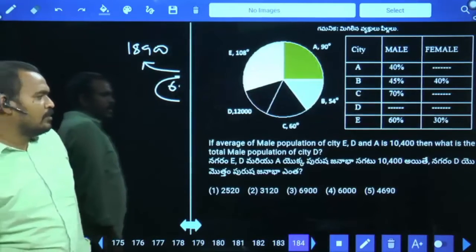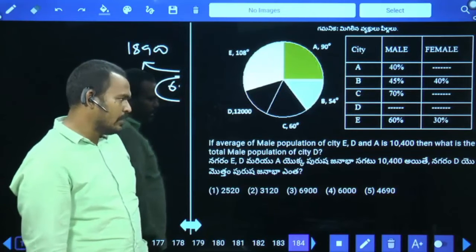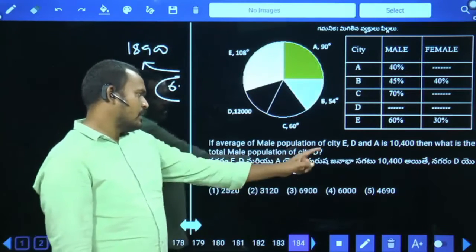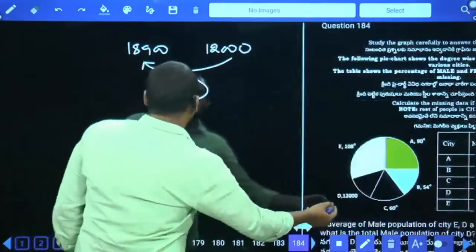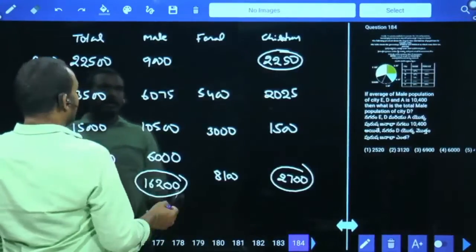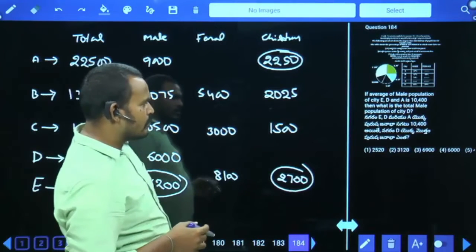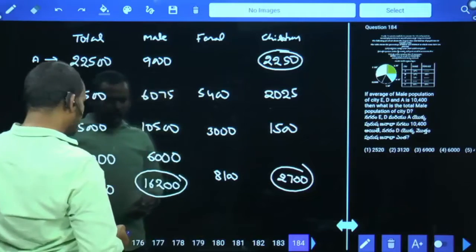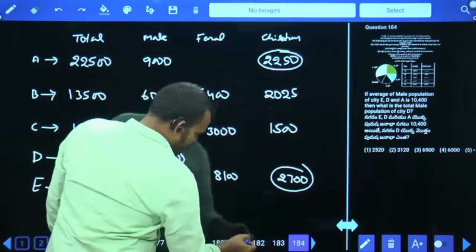If the average male population of city E, D, A is 10,400, then what is the male population of city D? Average male population of city E, A, D is 10,400. Then what is the total male population of city D? City D male population is how much? 6,000, directly written. Next question number 185.